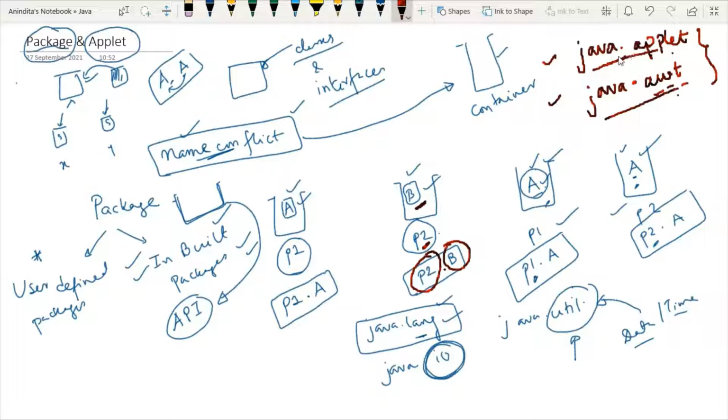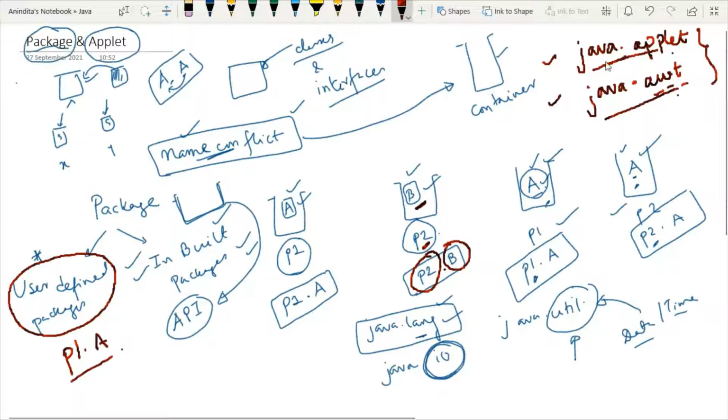So why am I writing java and then dot? Whenever we are dealing with a user defined package, you write the package name and then dot class name. But whenever you are dealing with built-in packages, then this is the fully qualified path name for defining the package: java dot, then the package name.